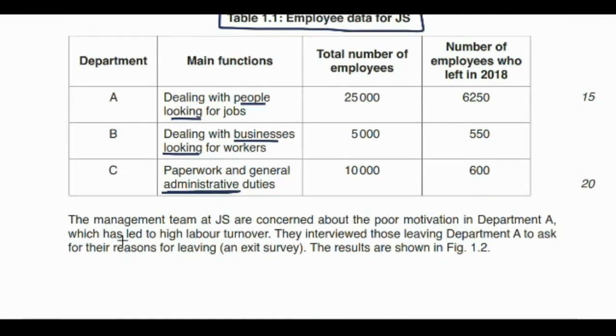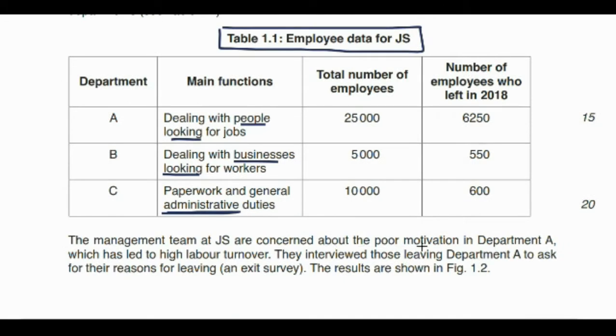Moving on, the management team at JS are concerned about the poor motivation in department A, which has led to high labor turnover. So the company is experiencing high labor turnover. They interviewed those leaving department A to ask for their reasons for leaving, an exit survey. An exit survey is a survey that we give to employees who are leaving the organization to see what the main reasons for leaving are. The results are shown in figure 1.2.